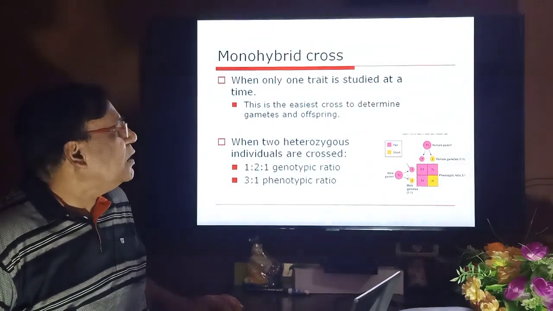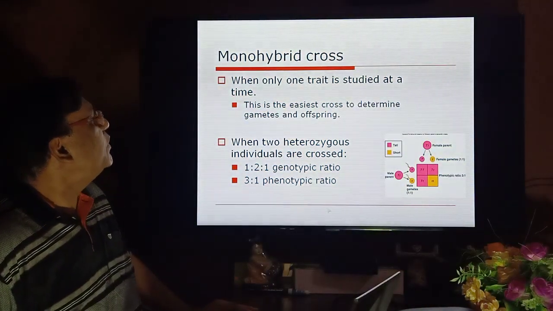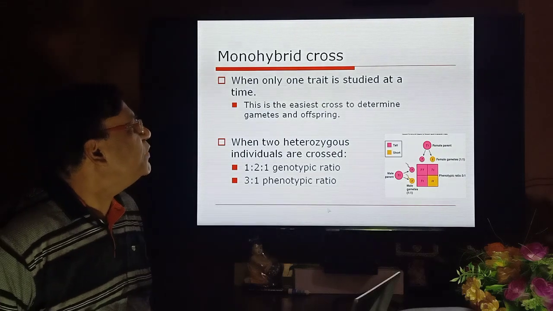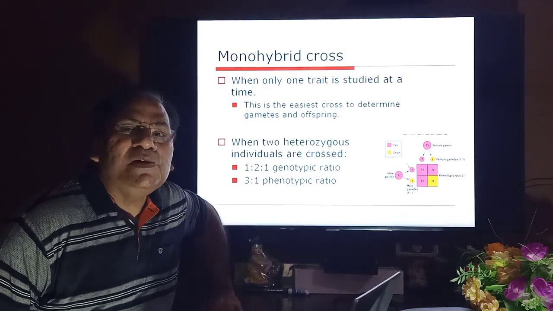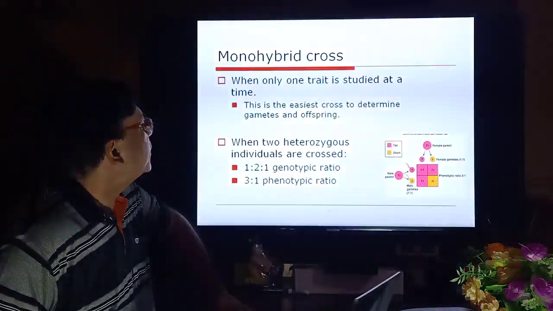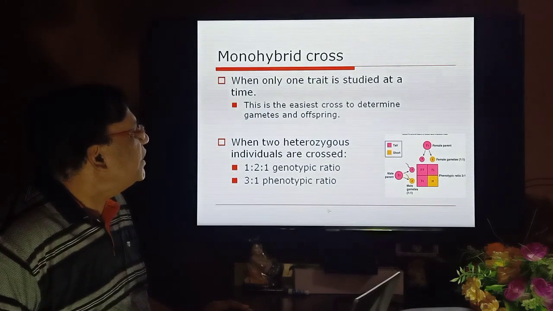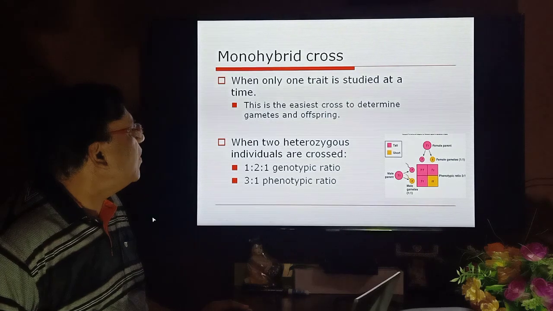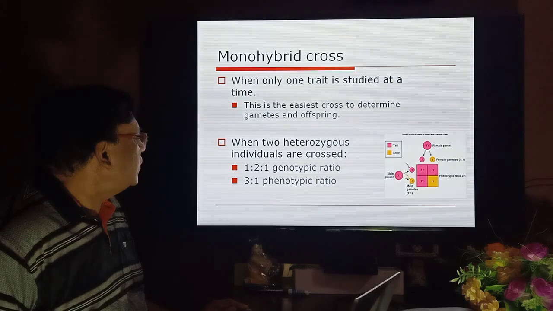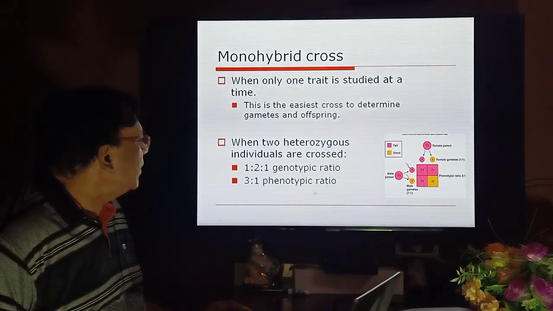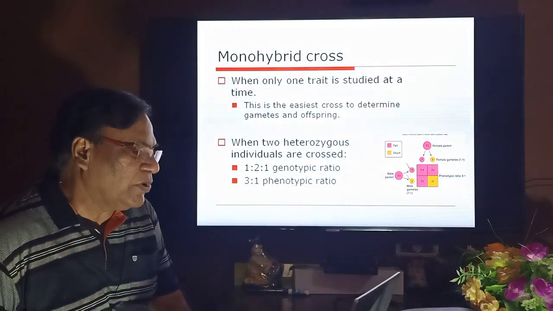So, during his experiments, Mendel designed two types of crosses. One of them was the monohybrid cross. Monohybrid cross means when we consider one pair of contrasting characters, so the cross will be referred to as a monohybrid cross. In this cross, only one trait is studied at a time. This is the easiest cross for determining gametes and offspring. When two heterozygous individuals are crossed, we get a 1:2:1 genotypic ratio and a 3:1 phenotypic ratio. This is the monohybrid cross.